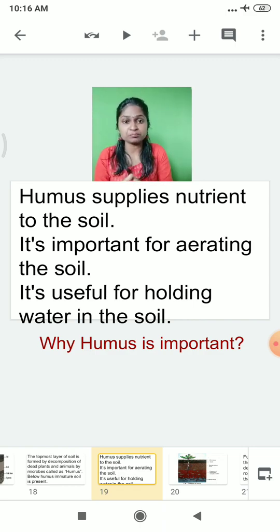Even aeration is important for the soil, so humus provides aeration to the soil. And most importantly, humus is useful for holding water in the soil. It holds the water very tightly so that water can be supplied to the plants for their use.